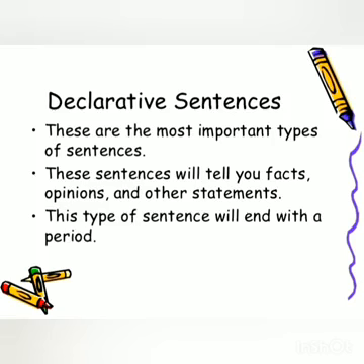Declarative sentences are the most important type of sentences. These sentences will tell you a fact, opinion, and other statements. This type of sentence will end with a period or full stop. Now let's see examples of declarative sentences.